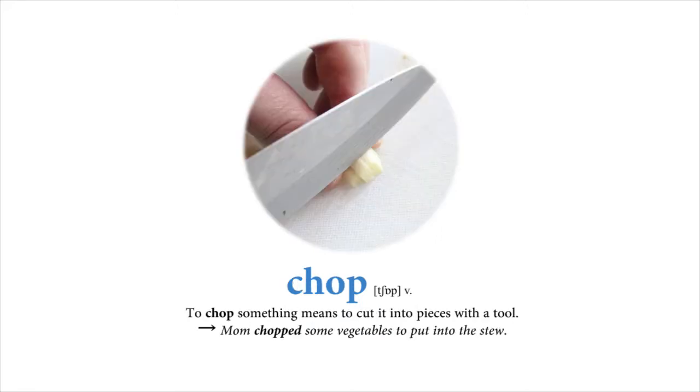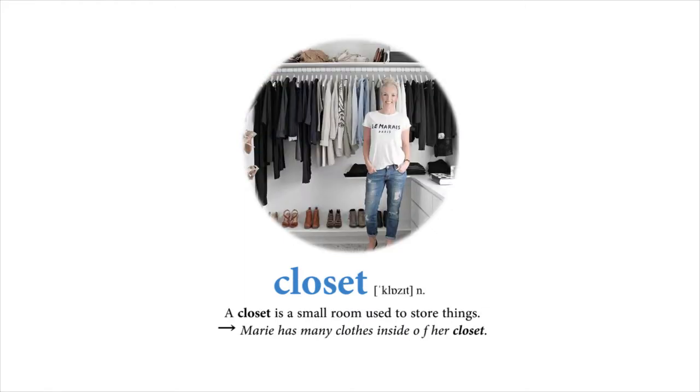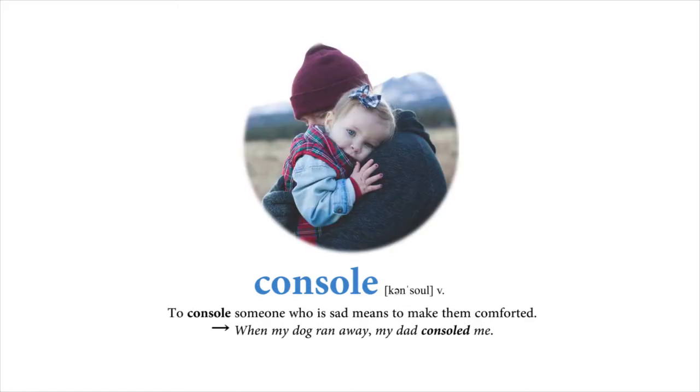Chop. To chop something means to cut it into pieces with a tool. Mom chopped some vegetables to put into the stew. Closet. A closet is a small room used to store things. Marie has many clothes inside of her closet. Console. To console someone who is sad means to make them comforted. When my dog ran away, my dad consoled me.